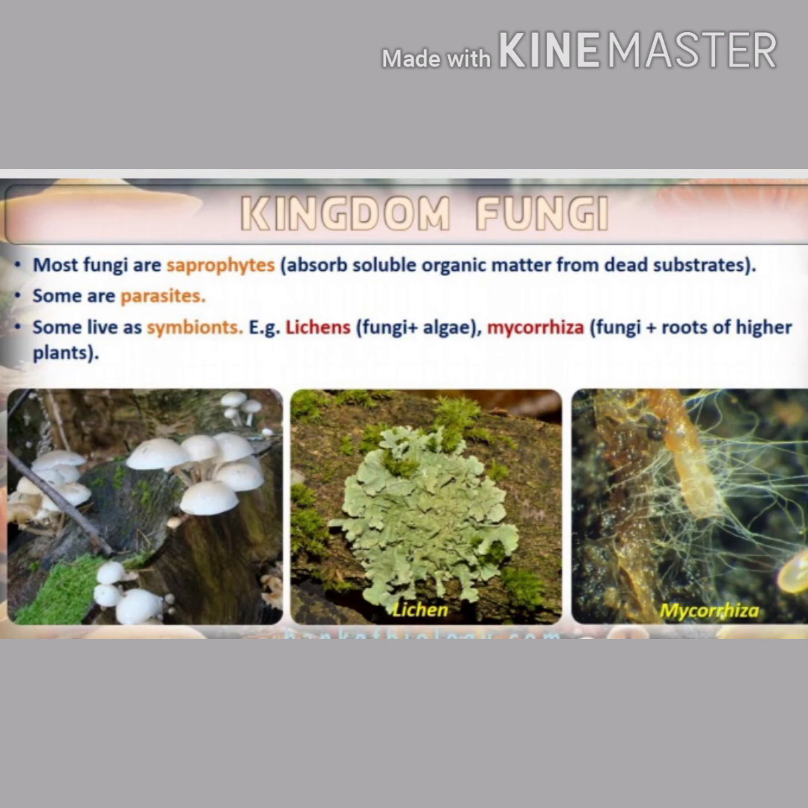Some fungi live as symbionts. What are symbionts? This is a mutual relationship between two organisms. The mutual relationship of fungi with algae is called a lichen, and the mutual relationship of fungi with the roots of higher plants is called a mycorrhiza. So lichens and mycorrhiza are examples of symbiotic association of fungi with algae and roots of higher plants respectively.